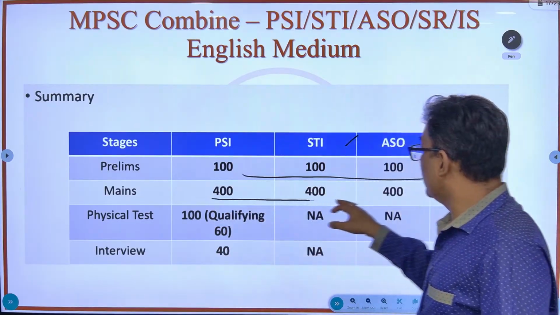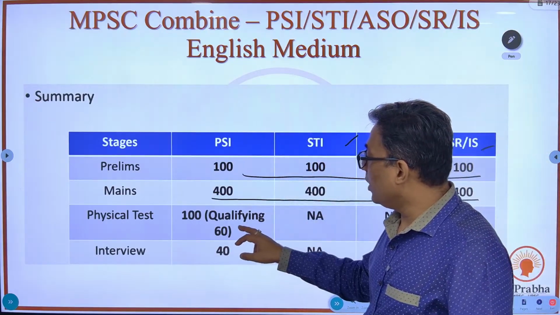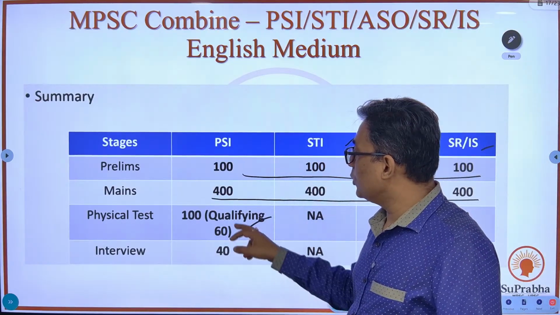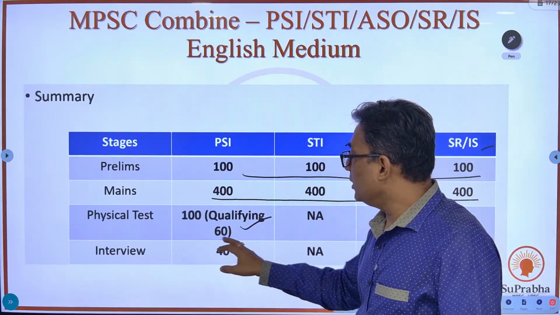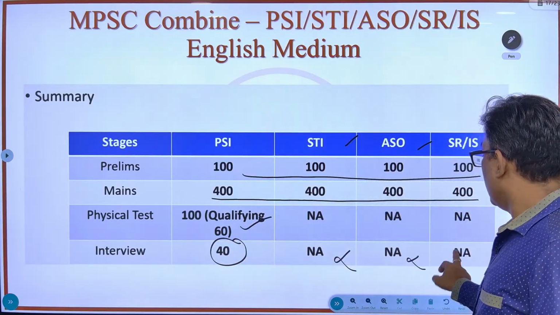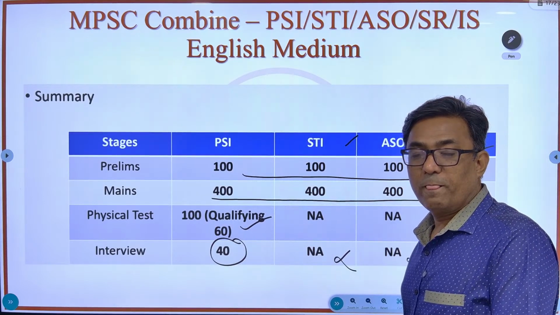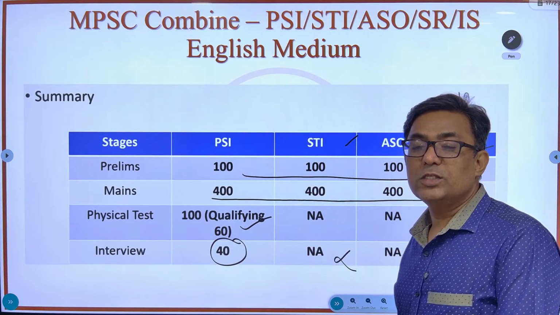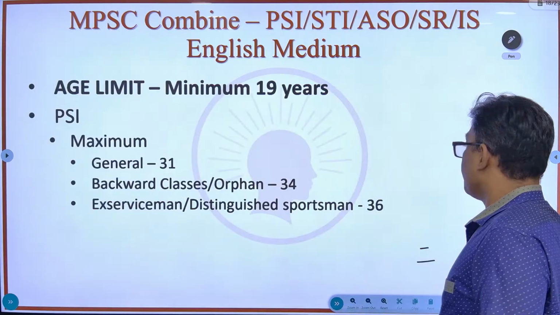Mains, 400 marks. But only for PSI, you will be having 100 marks physical test, which is qualifying. You just have to qualify, that means score 60 plus and leave it. And for PSI, you will be having interview, which is not there for other posts. Okay, so this is the general pattern and the syllabus of the exam.